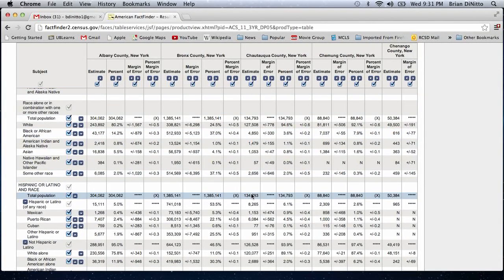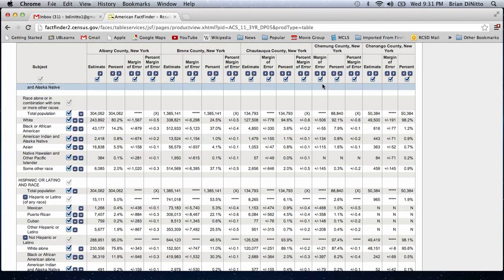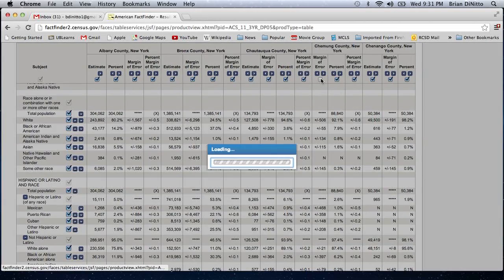Chautauqua County, if we look at Hispanic, that is 8,265. That would fit into his category. The next one, Chemung, would be too small. So again, we would remove. And I think you get the idea.